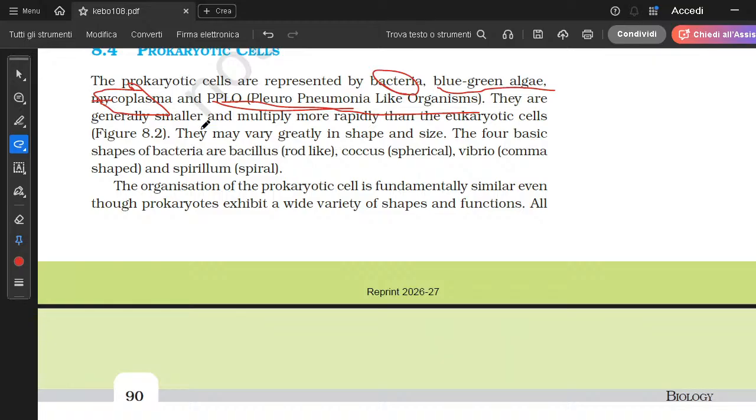They are generally smaller and they multiply more rapidly than eukaryotic cells because they have a very small size. They don't have too much functioning to be done to divide the cell, so they divide much more rapidly than a eukaryotic cell. They may vary greatly in shape and size. The four basic shapes of prokaryotic cells are bacillus, coccus, vibrio, and spirillum. Bacillus is rod-like, coccus is spherical, vibrio is comma-shaped, and spirillum is spiral-shaped.